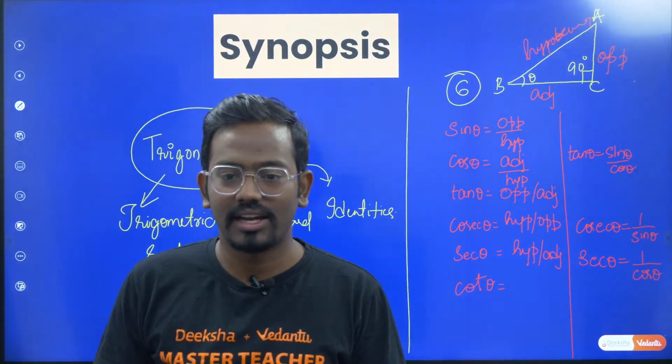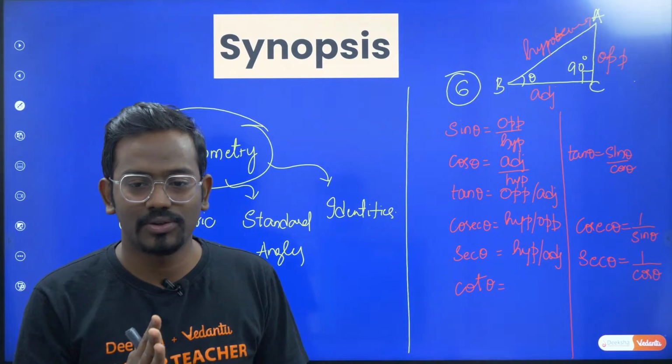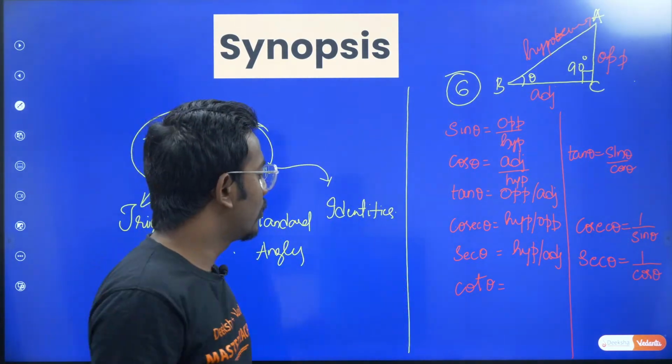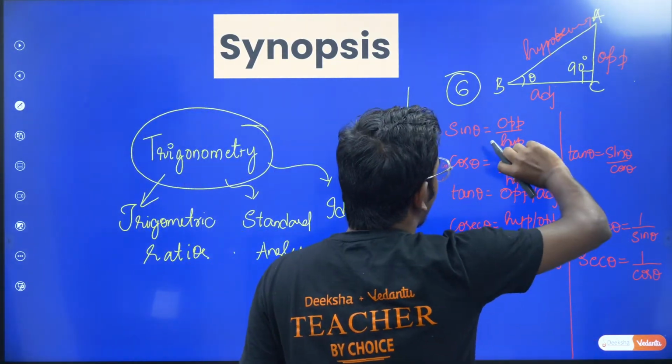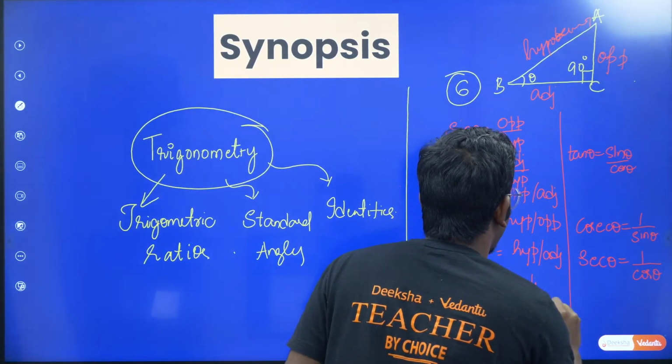Netra Satyanarayan has mentioned everything. Sin theta is so and so, cos theta is so and so, tan theta, very good, Netra. Cot theta is basically the reciprocal of tan, that is adjacent divided by opposite.